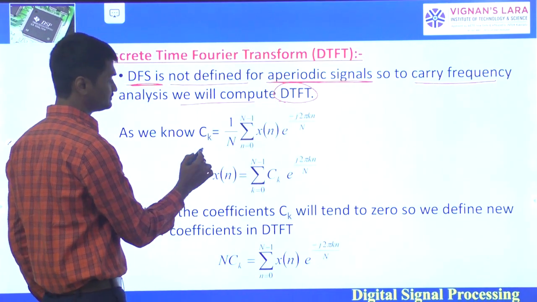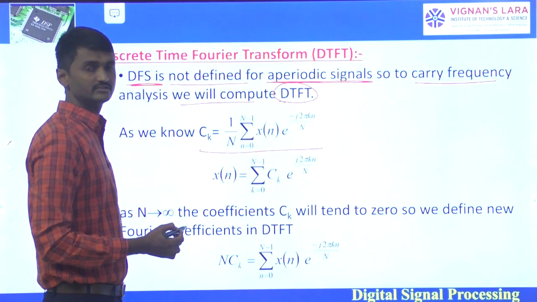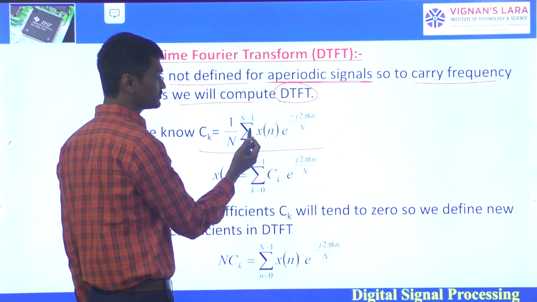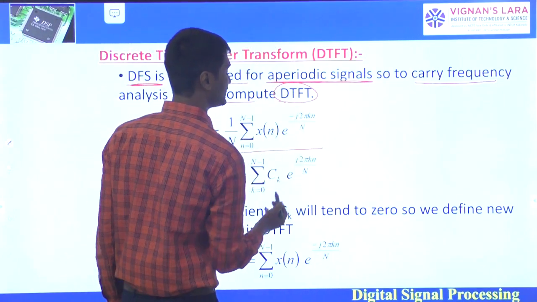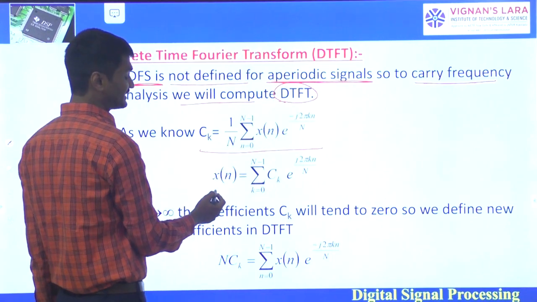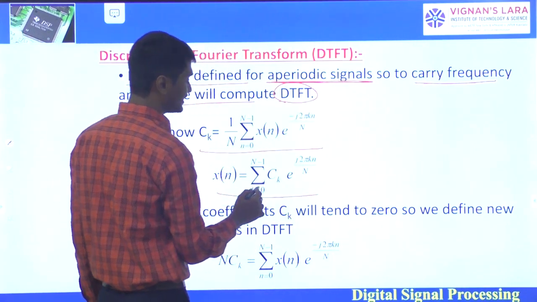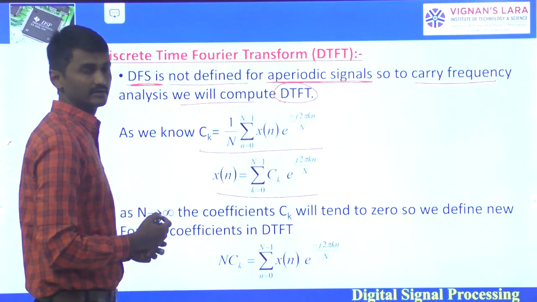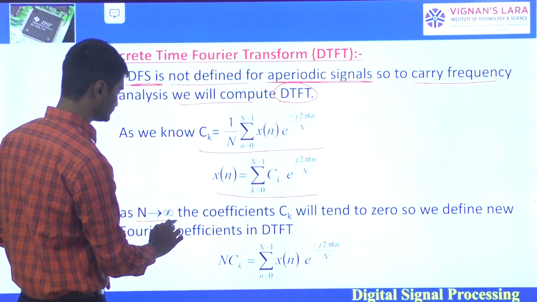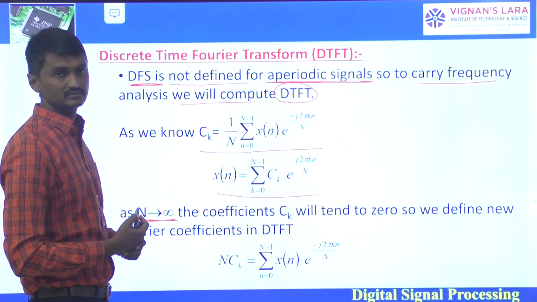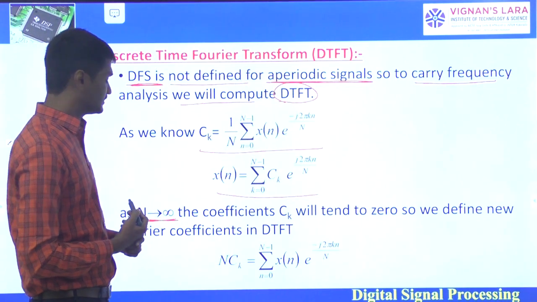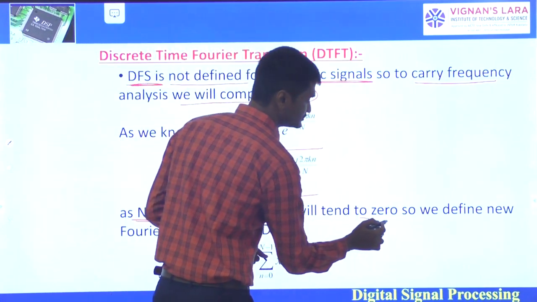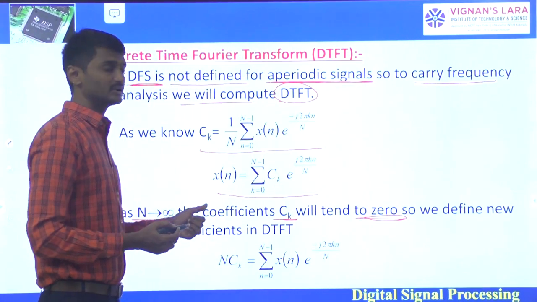Okay. So we know that the Fourier series coefficient Ck is equal to 1 by N, sigma n equals 0 to N minus 1 x of n e power minus j 2 pi kn by N. From that, x of n is equal to sigma k equals 0 to N minus 1 Ck e power j 2 pi kn by capital N. So as N tends to infinity, where N is the period, the coefficients Ck will tend to 0.